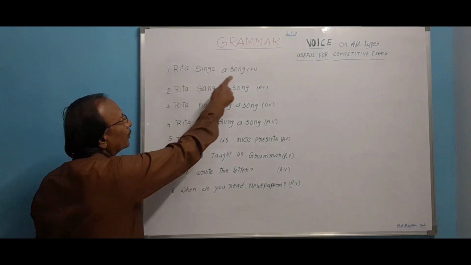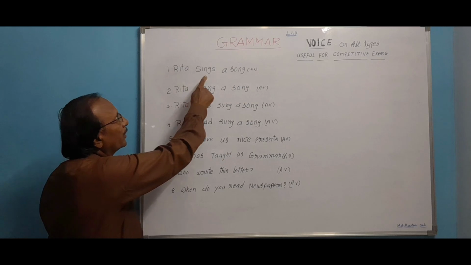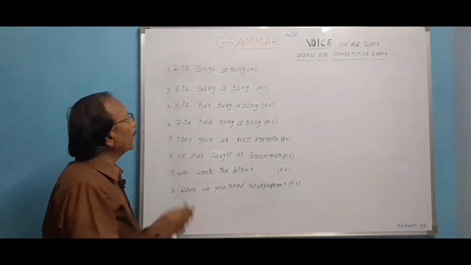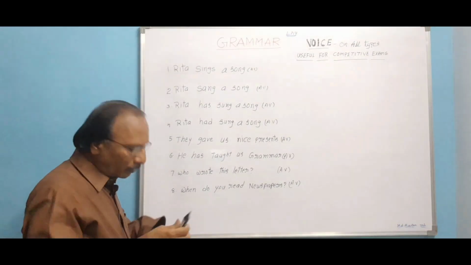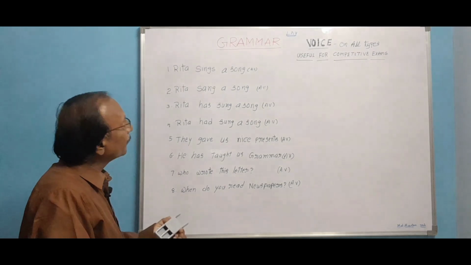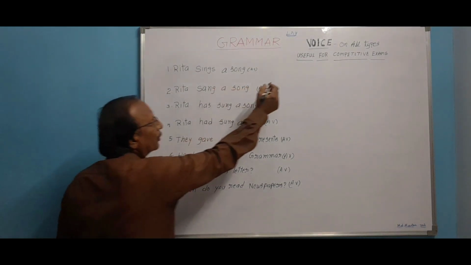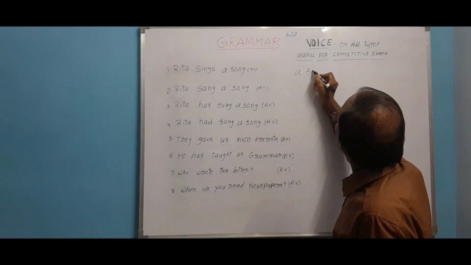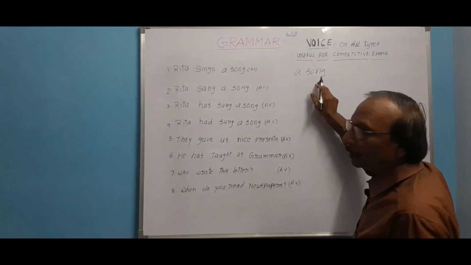Rita sings a song. Rita is the subject, sings the verb, a song the object. How will you write it? First we have to change the object into the subject part. What is the object here? A song. I shall write here a song, and then is it singular or plural?